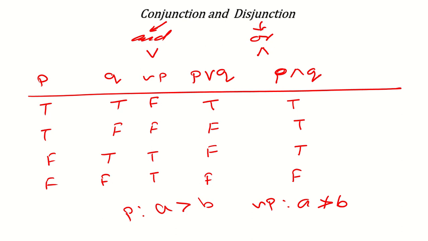And compound statement, how will you write it? By using these conjunction or disjunction. Means you come to my home and we will go to the party. Okay, you come to my home and we will go to the school. Okay, either you come to my home or I come to your home. So like this you can use the conjunction or disjunction to write the compound statement.